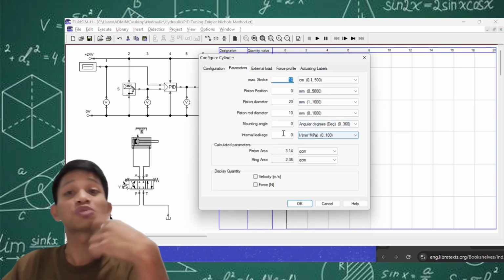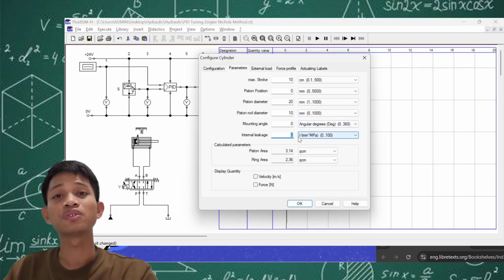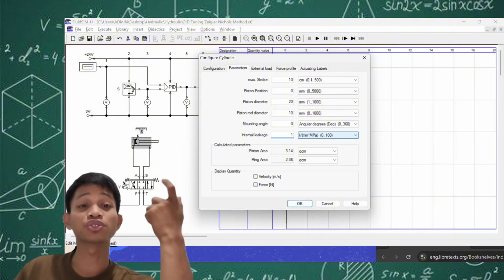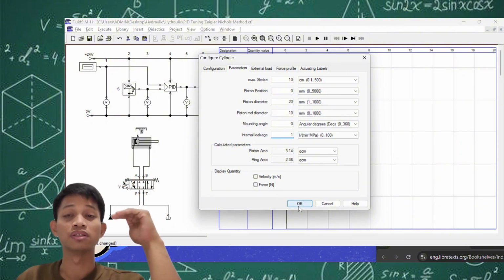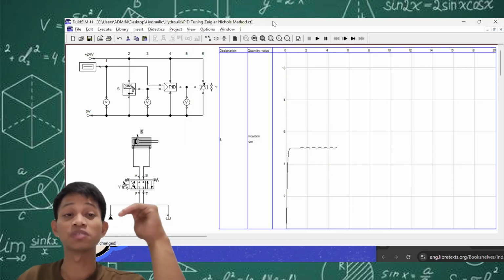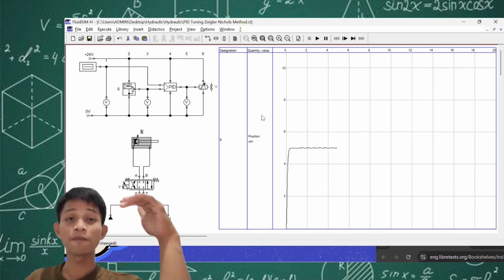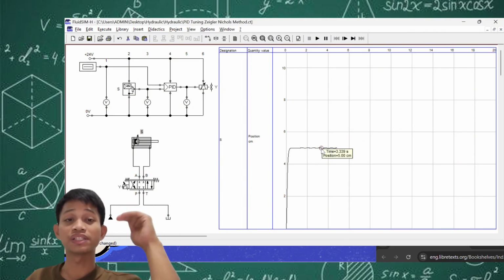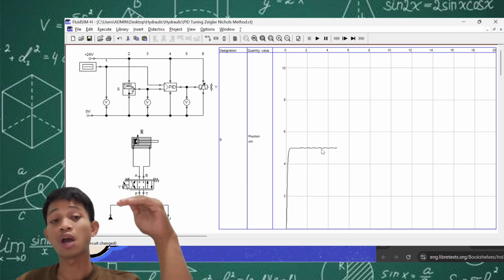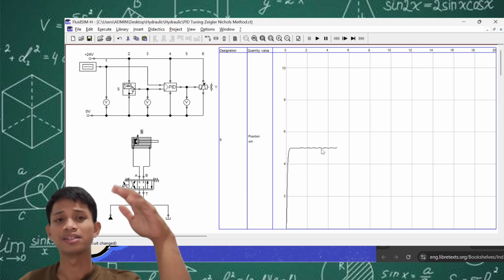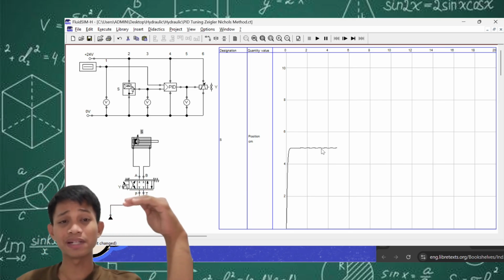As we can see, initially our basic proportional control system was able to achieve the middle position, the 5 centimeter displacement of our piston. However, by introducing disturbance to our system, our control system is not able to maintain our target position, our reference signal rather.